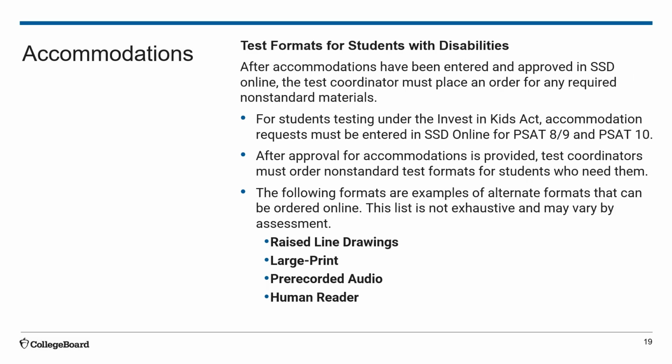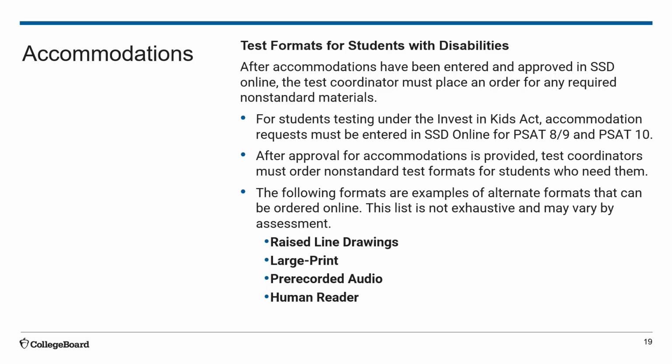One other key piece to note in terms of SSD accommodations are also the formats that may be needed for the test administration. After accommodations have been entered and approved in SSD Online, the test coordinator must place an order for any required non-standard materials.